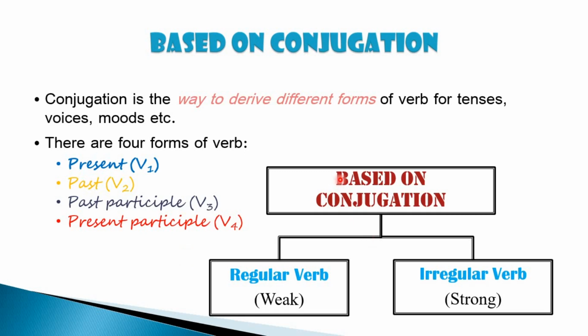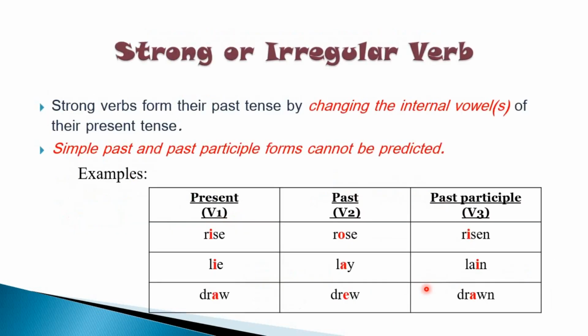So all the verbs that can have different verb forms are categorized as regular verbs and irregular verbs. So let us study each type of verb one by one. The first one is your irregular verb or strong verb. Irregular verbs are also called strong verbs. Now why are they called strong verbs?